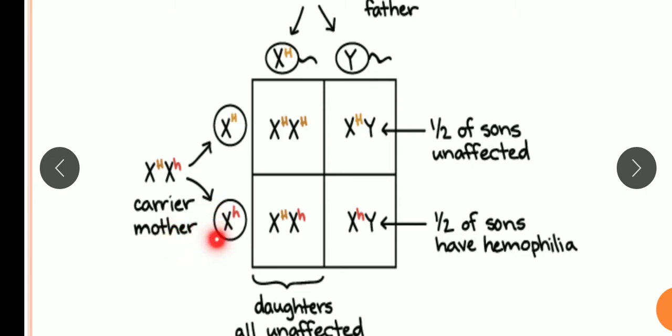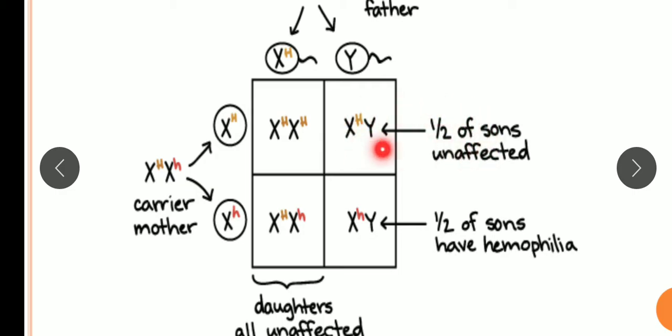Now after crossing of these gametes, see what the different conditions are. You see here that half of the sons will be unaffected. You can understand why, because here there is the normal X chromosome from the mother and from the father, that is Y.